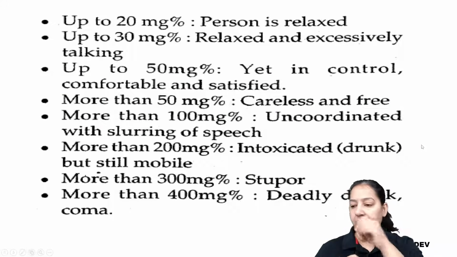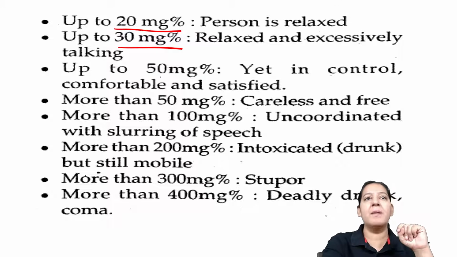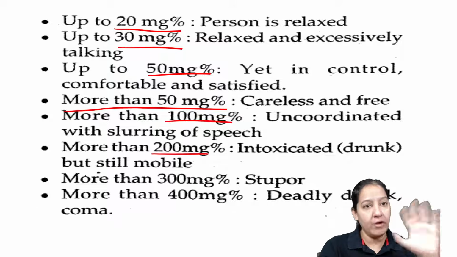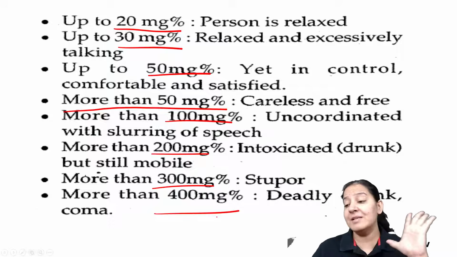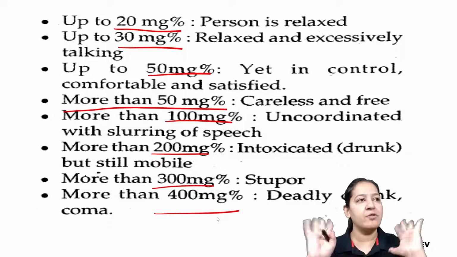So there is a table you must know. Up to 20 milligram percent, 30 milligram percent, 50 milligram percent, more than 50 to 100 milligram percent, 100 milligram percent, 200 milligram percent, 300 milligram percent, and 400 milligram percent. This table is important not only in pharmacology but in forensic medicine also. So you have to learn this table.